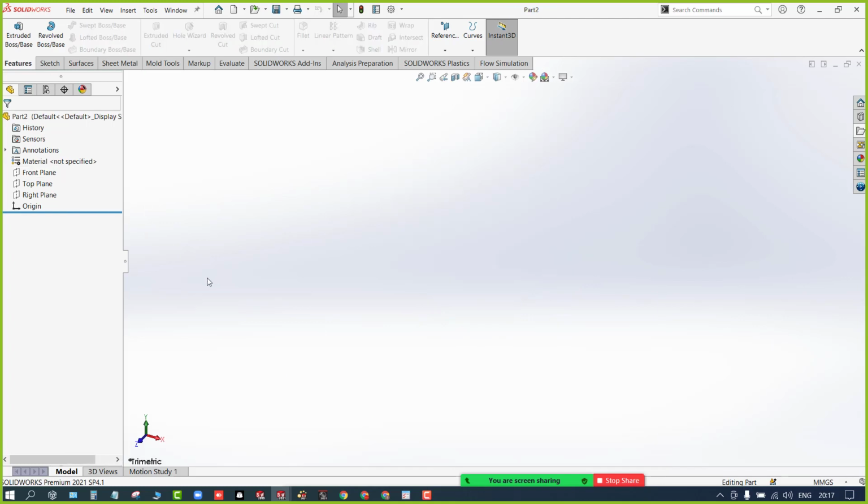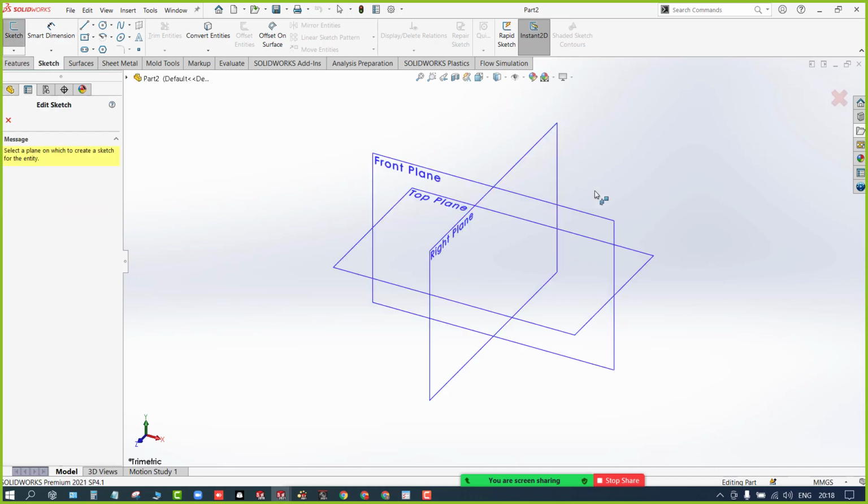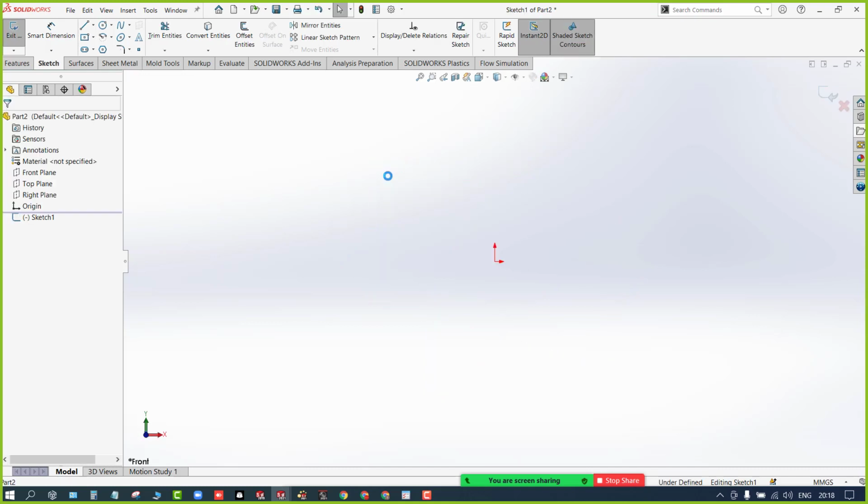So now I'm going to do the same here. Selecting the appropriate sketch plane is the first step. Now, how do you get into the sketch workbench? One way is to simply select the plane and use the pop-up, that is, Create Sketch. Otherwise, you can directly click on Sketch and select this option. It gives you all the default planes, and you select the plane you need. Clear? Right now the front plane got selected.